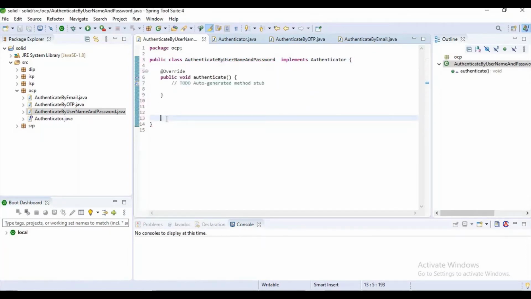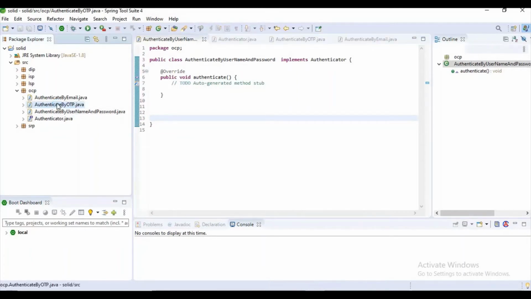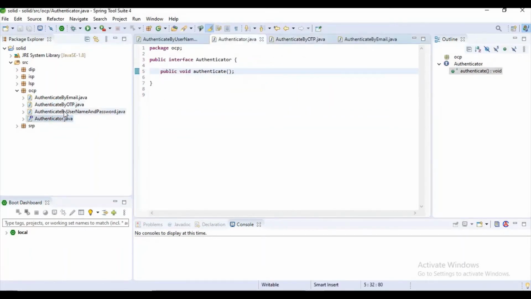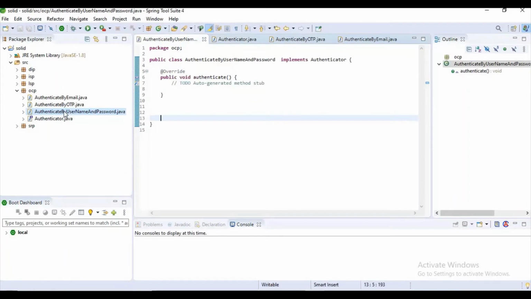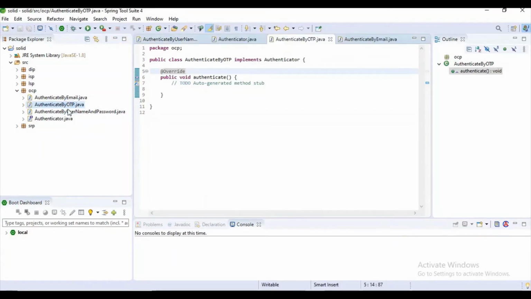If you observe this, now we have added this, we have created an interface and we are creating the class based on our requirement. Means we are not modifying anything, right? We are not modifying anything. We are just extending the classes based on our requirement. I think you guys got it, right?